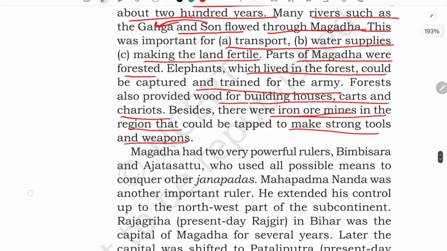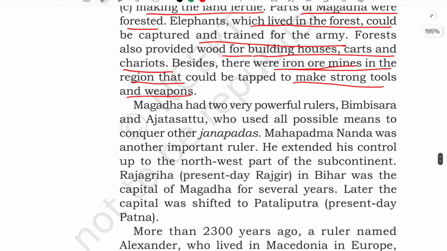And Magadh had two very powerful rulers. One was Bimbisara and another was Ajatashatru, who used all possible means to conquer other Janapadas. There used to be war between Janapadas. There were so many Janapadas and Mahajanpadas. Among them, the Mahajanpadas used to attack the smaller Janapadas and bring those areas under them, and in that way they used to expand their territory.